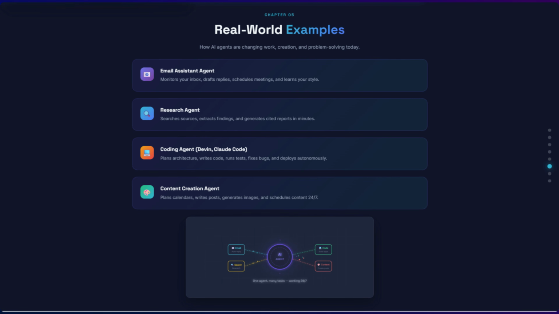Coding Agent. Tools like Devin and Claude Code take a task like build a login page with OAuth, plan the architecture, write the code, run tests, fix bugs, and deploy, all autonomously. Content Creation Agent. It plans calendars, writes posts, generates images, schedules social media, and analyzes engagement, running 24/7. One agent, many tasks, working around the clock.